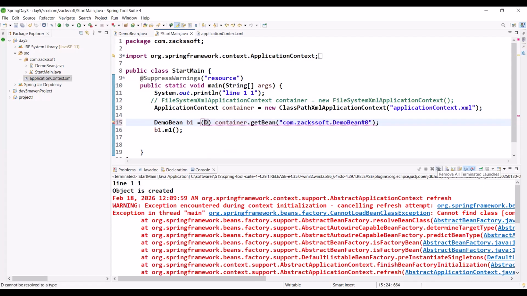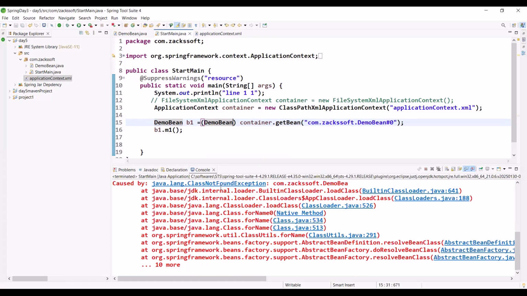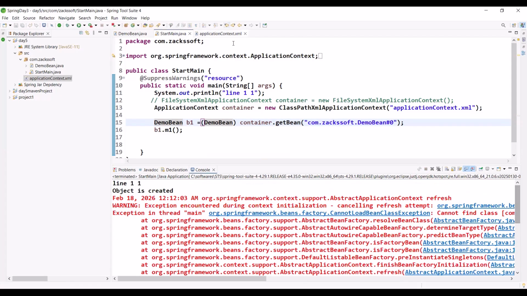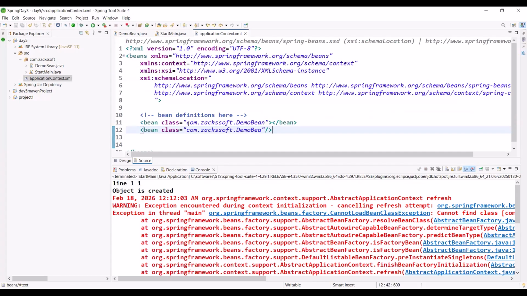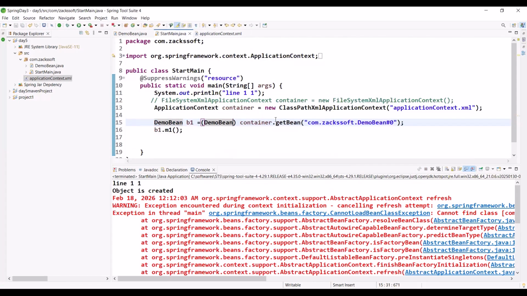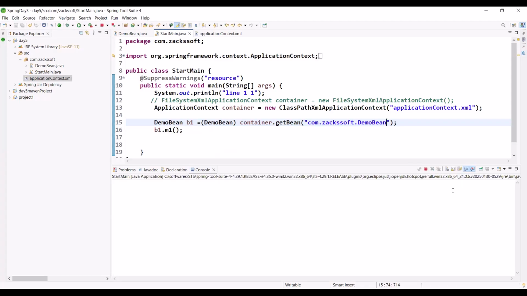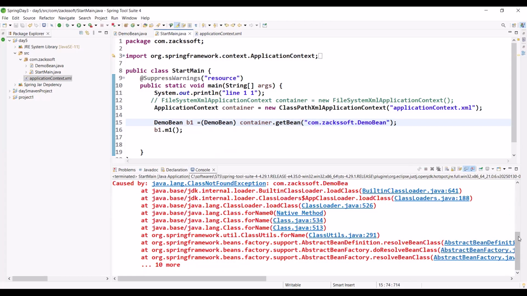Have you got my point? Yes, sir. Alt Shift X Z. Right now there is no error, right? Observe. Some spelling mistake, I'm sure. Simply let me copy, Control C. Okay, demo bin. Control V, Control S. Okay, Alt Shift X Z. What is the error and why the error?